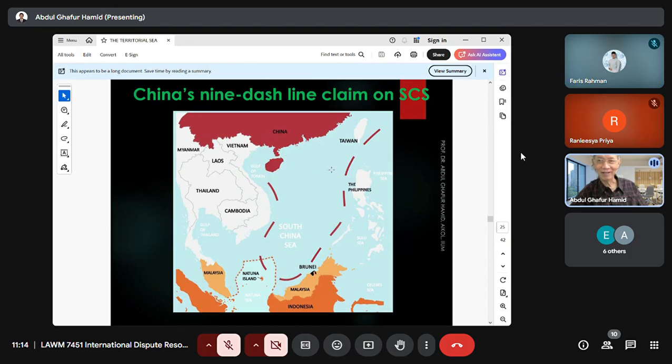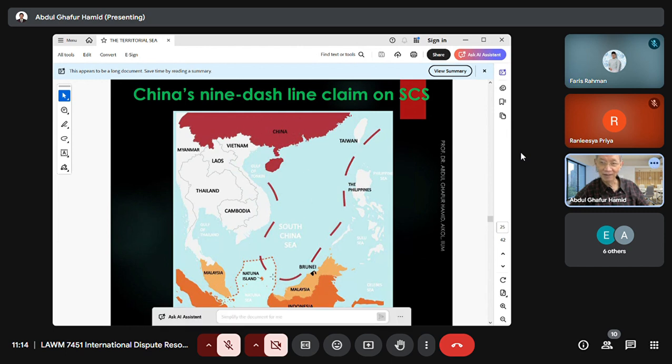China claims that all the islands, all the atolls and other maritime features are owned by China, and also all the waters, territorial sea, EEZ, owned by China. We can see how greedy China is. It's very far from China. Mainland China is the mainland, right? It's very far from it.